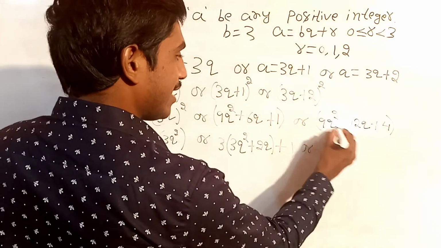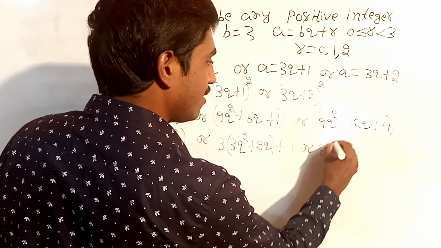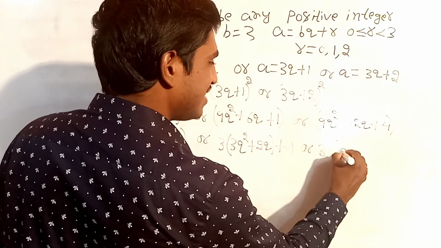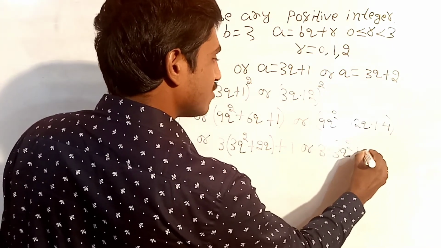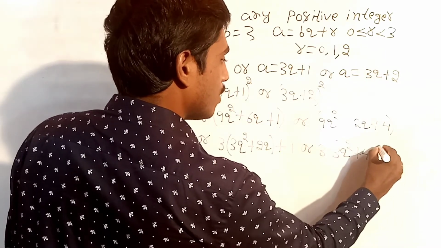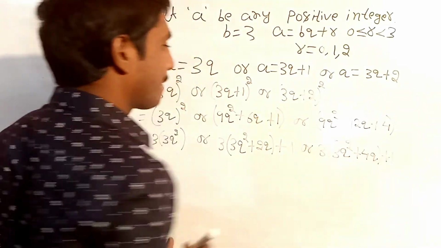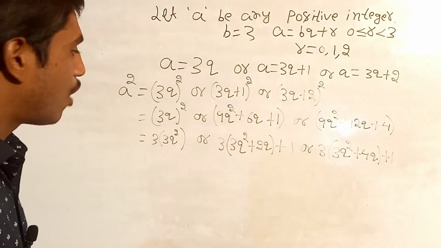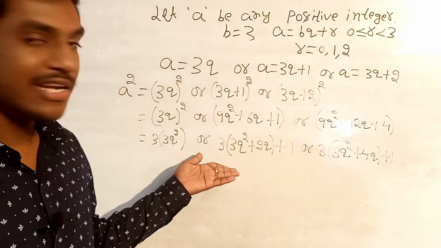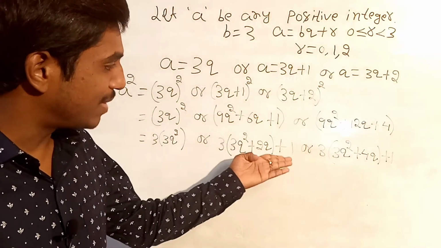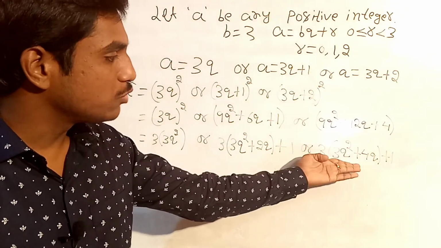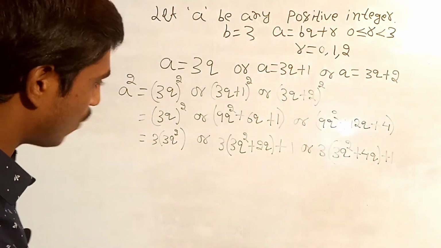Here also, the first 2 terms, taking 3 common, give 3 into 3q square plus 4q, plus 1.